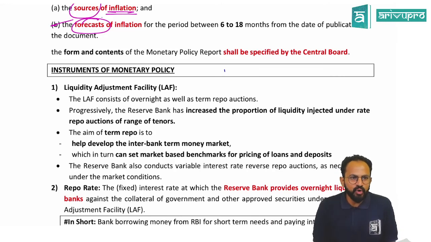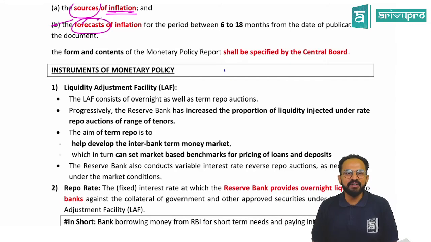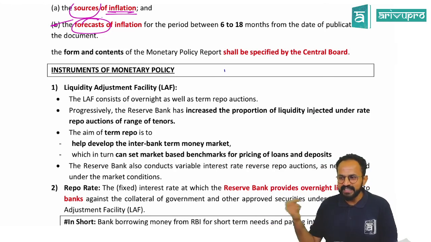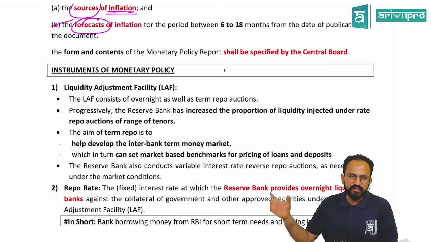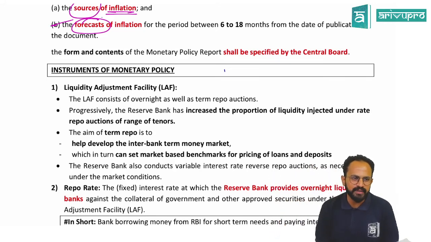Sir, the flow of content, whatever you're teaching, is not as per ICSI material. Yes, it is not as per ICSI material. Why? You can see in your material, monetary policy is somewhere, voting meeting is somewhere, instruments are given somewhere. It is not continuous. So what I have done, all the things which belong to the same heading, I have put in one place.